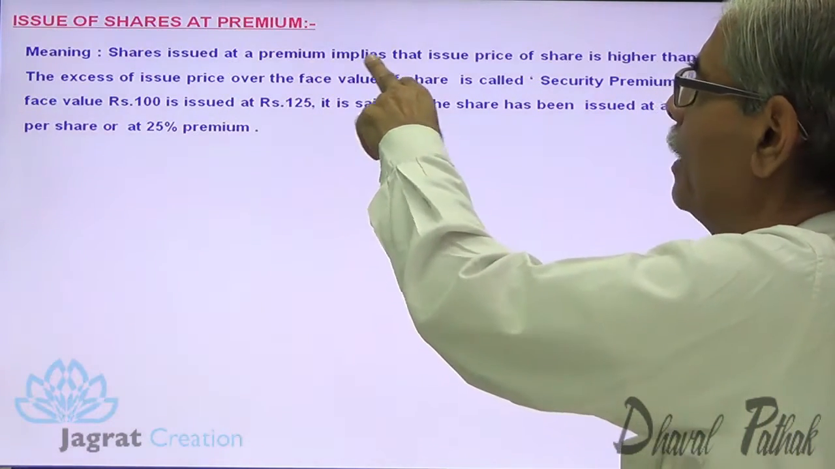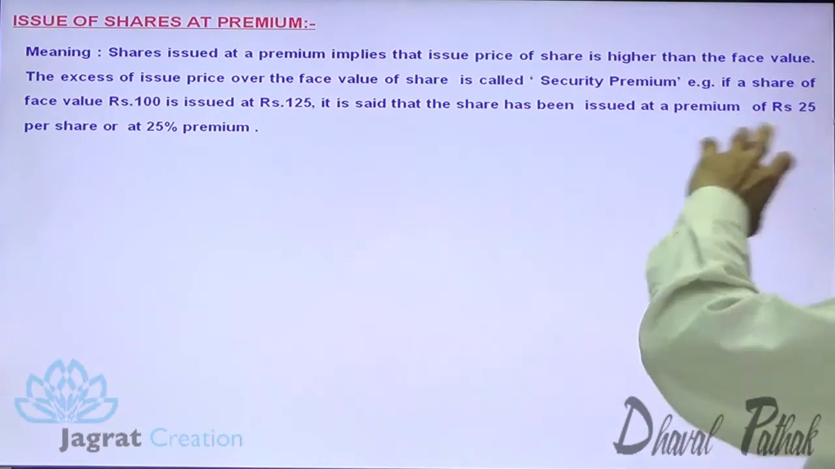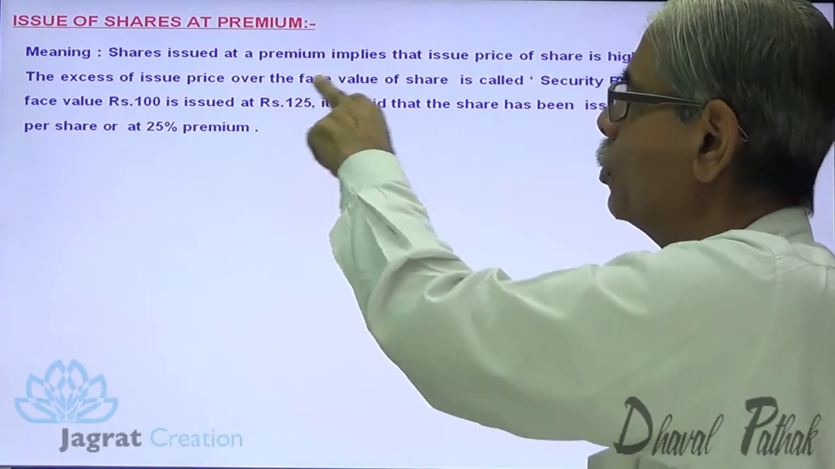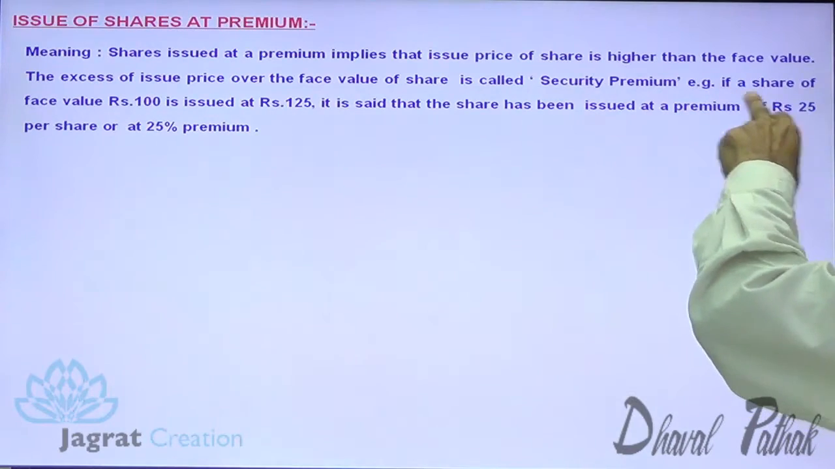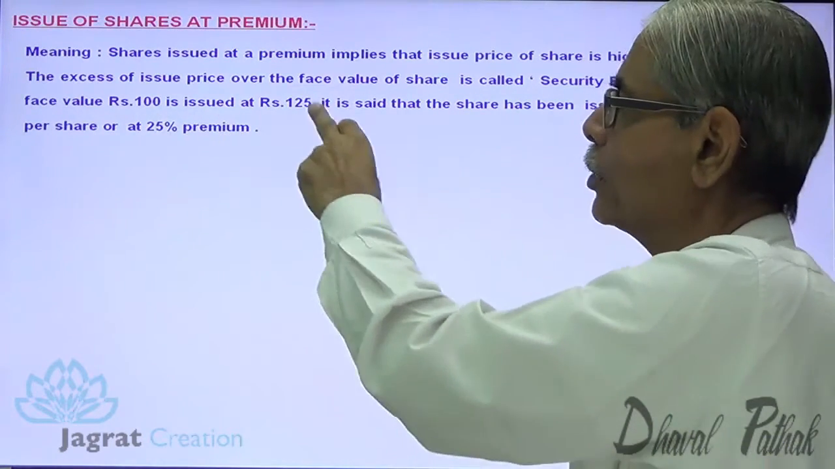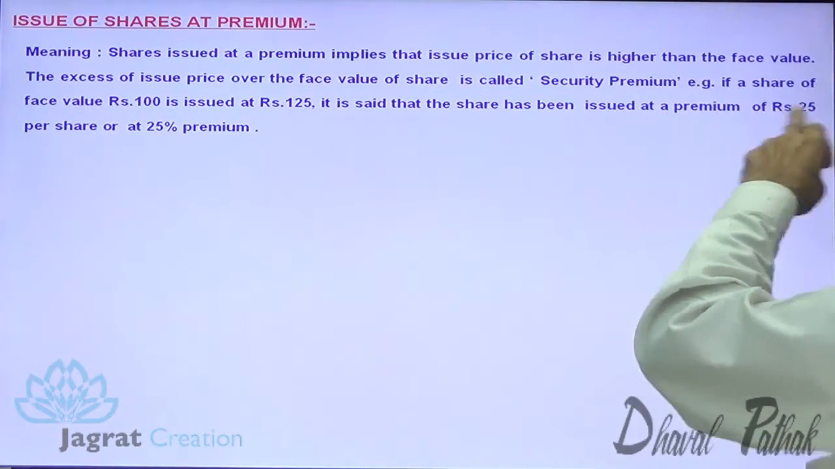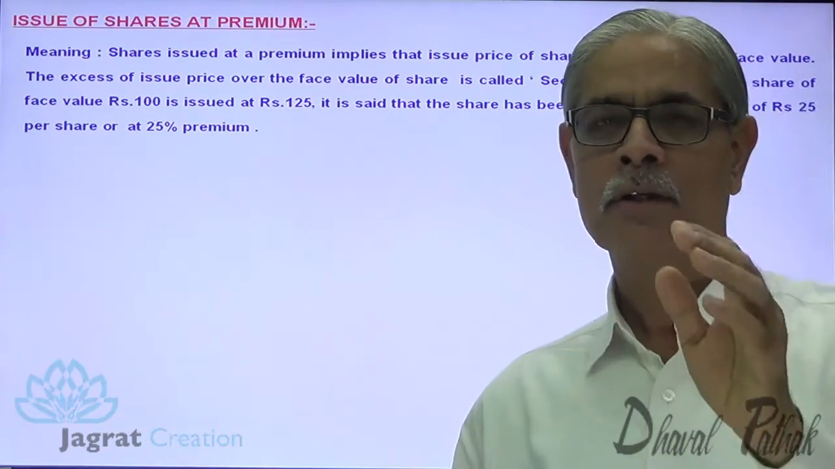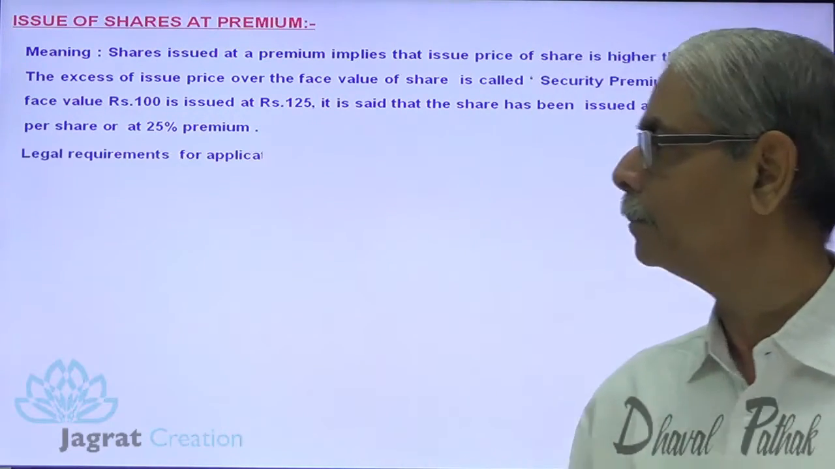Shares issued at a premium implies that the issue price of shares is higher than the face value. The excess of issue price over the face value is called the security premium. For example, if a share of 100 is issued at 125, it is said that the share has been issued at a premium of 25, or shares have been issued at 25% premium.